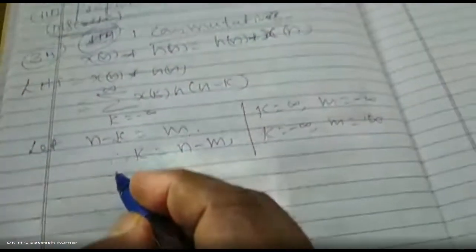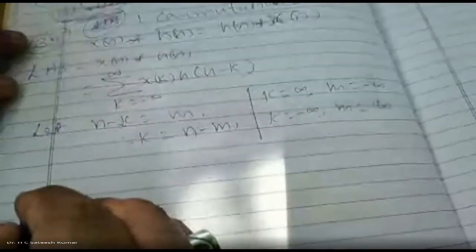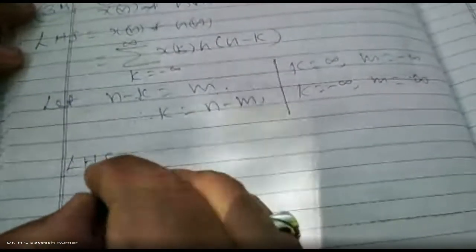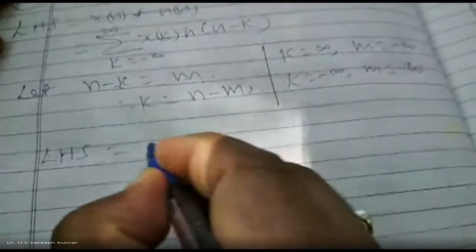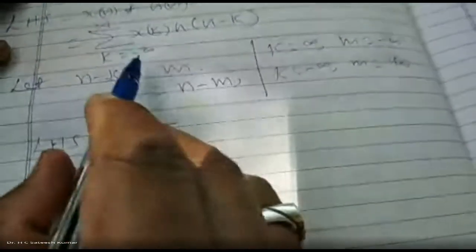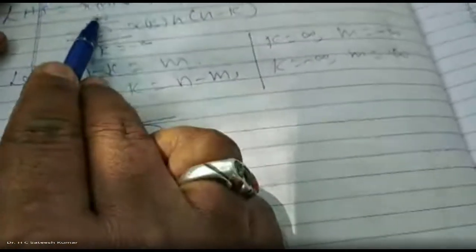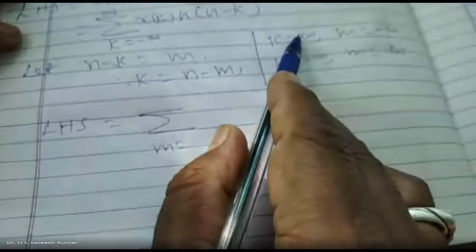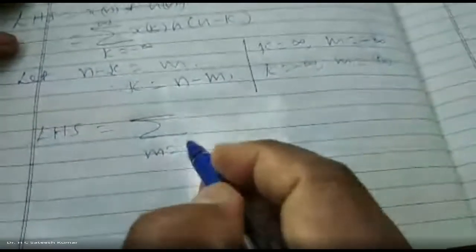Therefore, y of n, the LHS, is equal to summation m varies from where to where? When k varies from minus infinity to plus infinity, m varies from infinity to minus infinity.